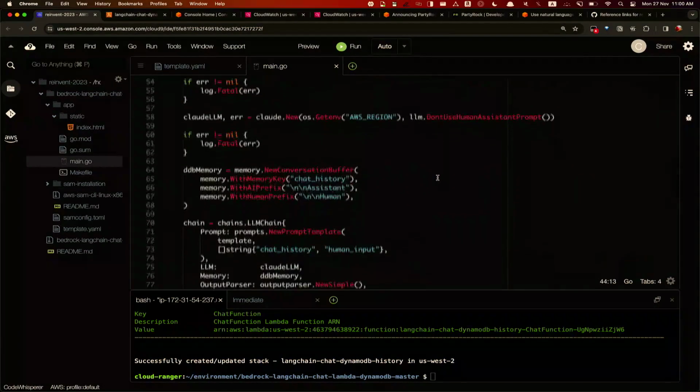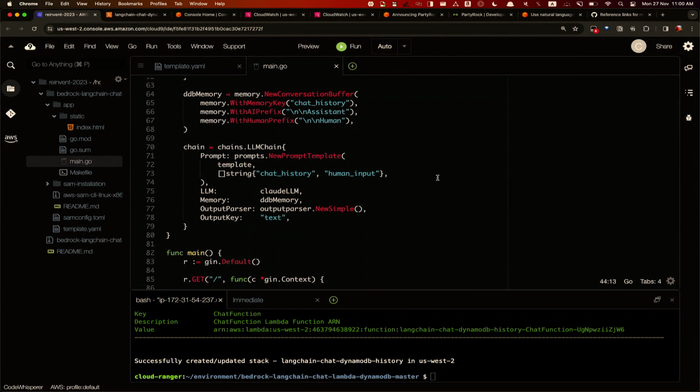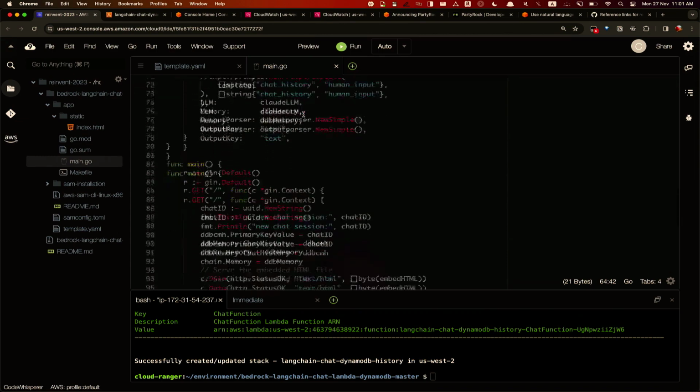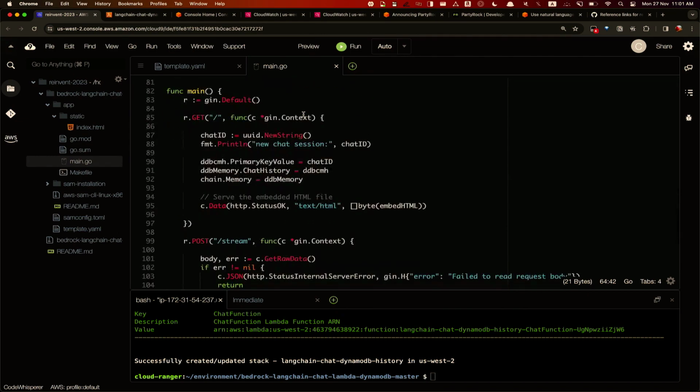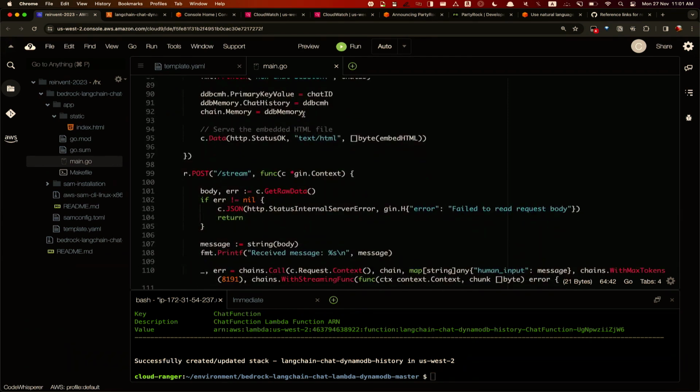The idea is that, again, we have the DynamoDB table. We have the chat history side of things over here. This is where you're creating a conversation buffer that allows you to store that context within LangChain and also on DynamoDB in this case, right? And then afterwards, you invoke that session across. So it's a pretty cool way, and there's a lot happening in the generative AI space that's going to continue evolving.